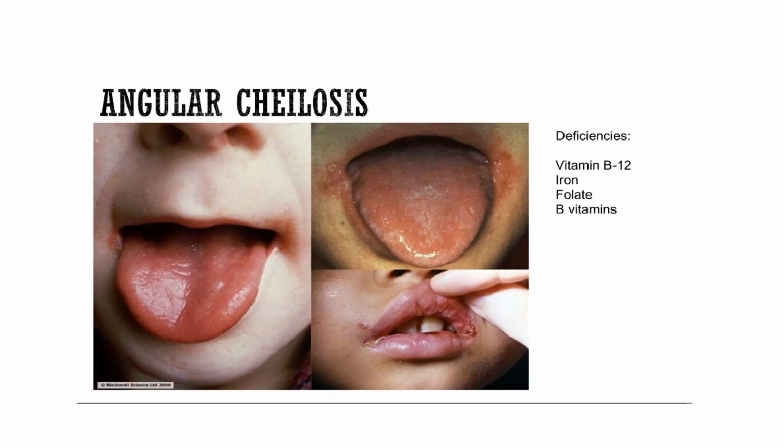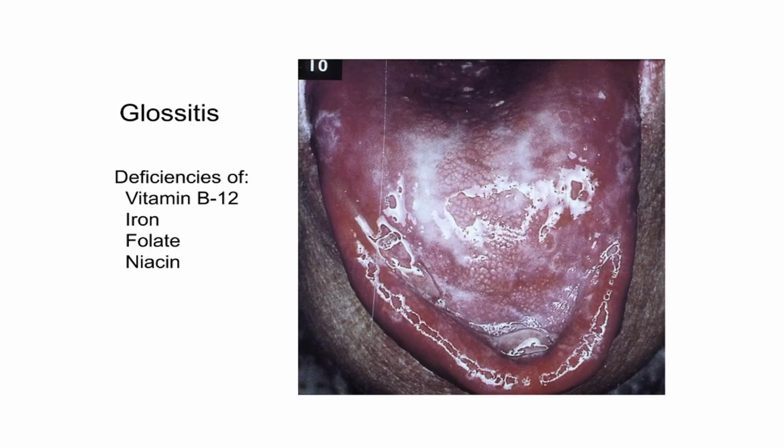You can see sore lips, the angles of the mouth are prominently sore, and that makes it difficult for them to eat. The epithelium of the tongue is also changed, and there are signs of glossitis. There is absence of papillae on the tongue, followed by glossitis, which is a deficiency of again B12, iron, folate, and niacin. You can see there is swelling, a beefy red tongue, and absence of papillae in major parts of the tongue that leads to glossitis.